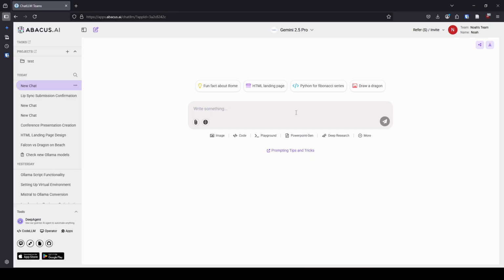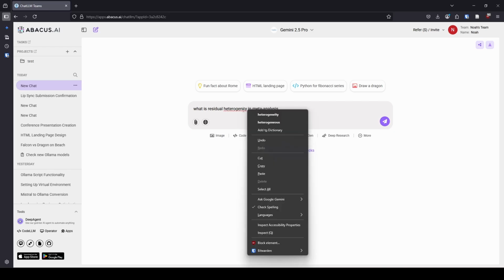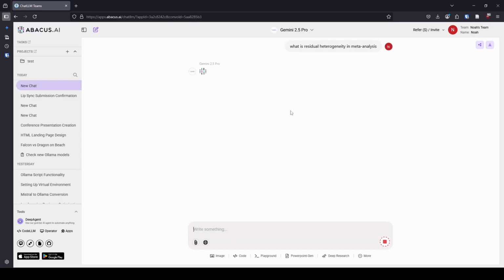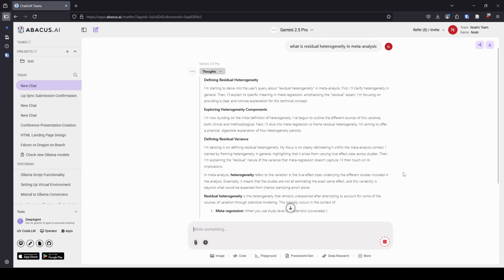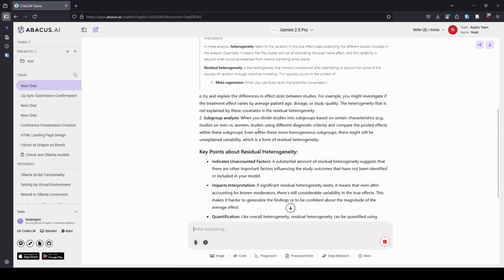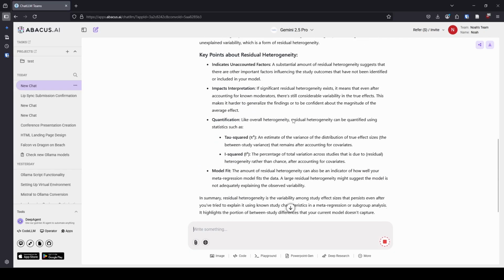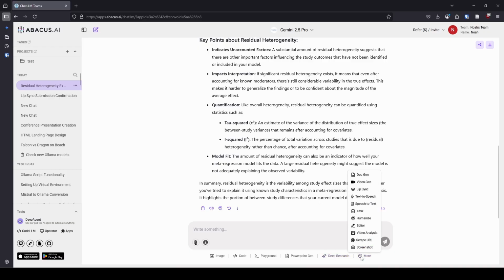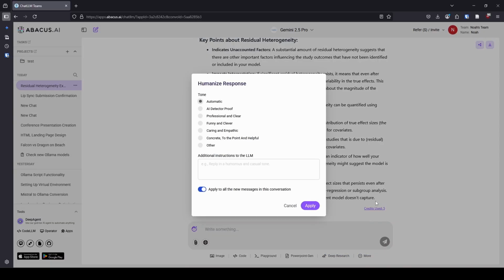So let's say something like residual heterogeneity in meta-analysis, which will just fix my spelling. I know it's kind of weird that I can never spell that word correctly, isn't it? So we'll let that run, and then we're going to press the Humanize button. I've never actually pressed it before. In theory, what it does is it'll humanize the response that the LLM gives you. So let's try it and see if that's what it actually does.